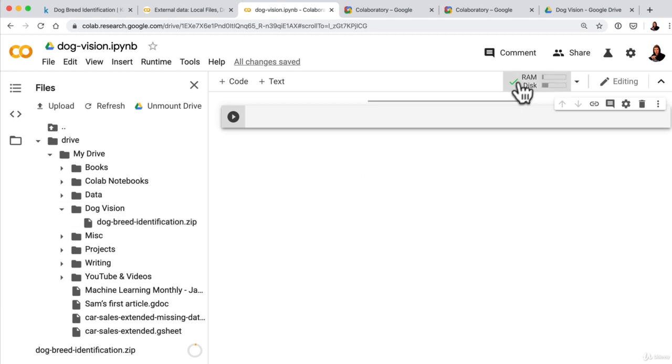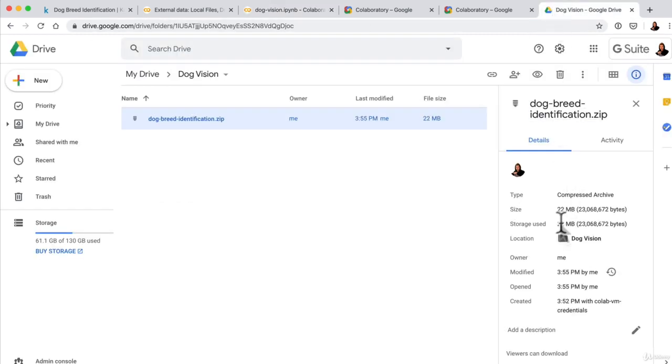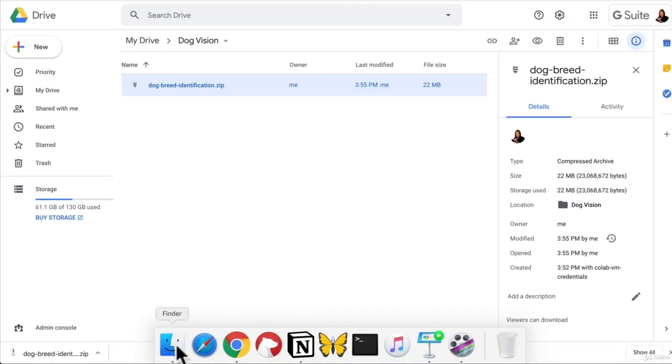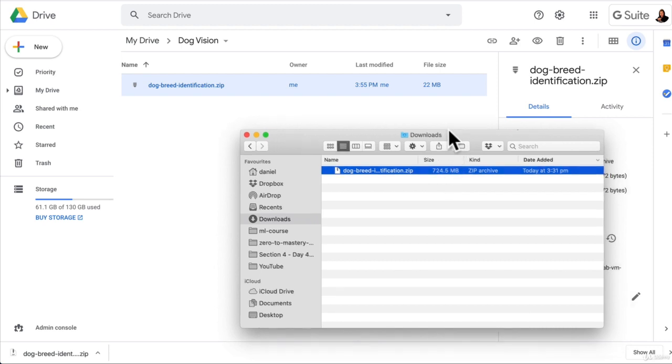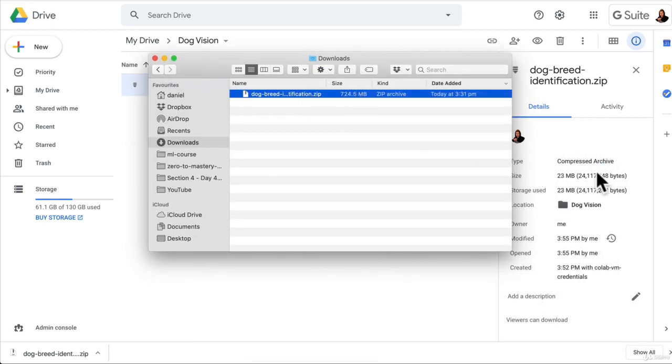So go through those steps, check out your Google Drive, make sure that it's uploaded all of the megabytes. Don't get caught out like I did trying to access this zip file before it's all uploaded to Google Drive. So once that reaches 724, may take a while, so this is probably now a good time to go have a break, have a cup of coffee, go for a walk or something like that, and come back when the data's uploaded and ready to go.